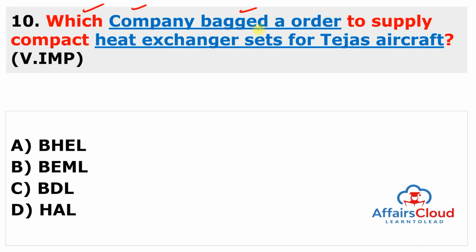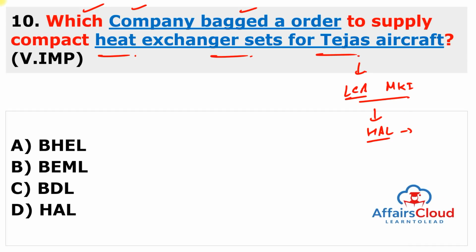Which company bagged an order to supply compact heat exchanger sets for the Tejas aircraft? First of all, you have to remember that the Tejas aircraft is also known as LCA, Light Combat Aircraft Mk1. And this aircraft will be delivered by Hindustan Aeronautics Ltd to the Ministry of Defence. But the heat exchanger sets for the Tejas aircraft will be manufactured by Bharat Heavy Electricals Ltd. So the answer to this question is A.